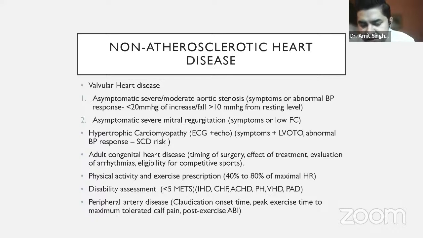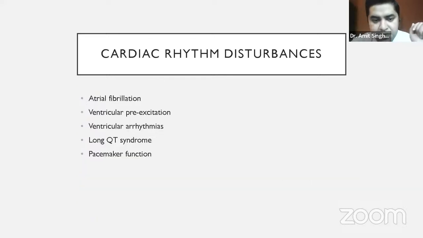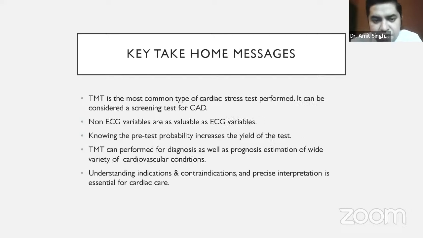If a diabetic patient is subjected to treadmill test, apart from just asking about the cardiac symptoms like angina or looking at the ECG, we should always and must ask if the patient had any calf pain or claudication while exercising on the treadmill. These two things, peripheral artery disease and coronary artery disease, we can pick up easily in our clinic. That's why it's important that we should know it and keep it in mind. Also, treadmill test can be used for diagnosis and management of cardiac rhythm disturbances like atrial fibrillation, ventricular pre-excitation, long QT, and pacemaker function. I will not go into details of that.